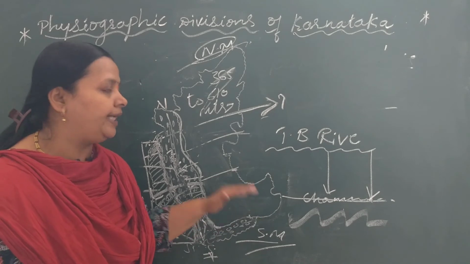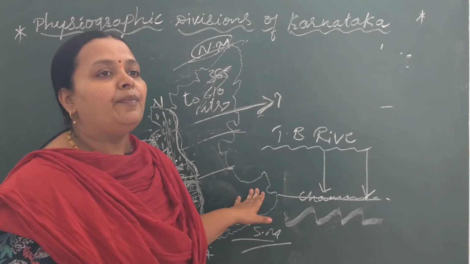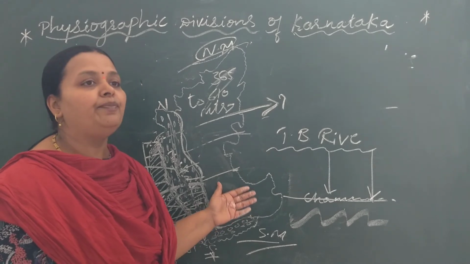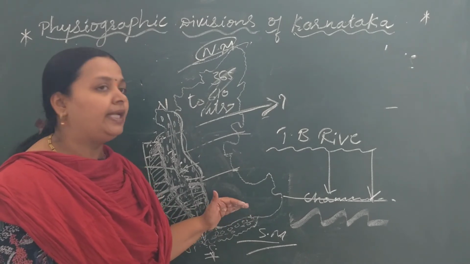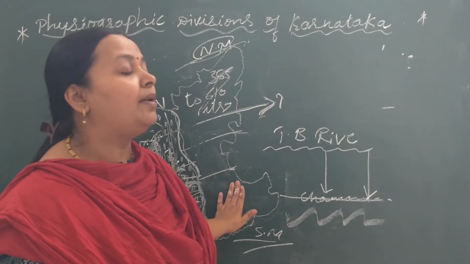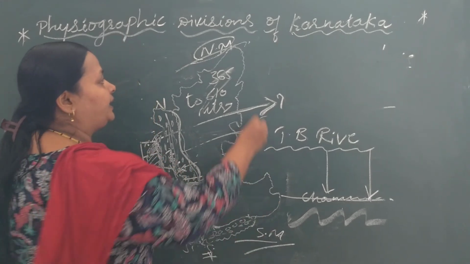There are many hills in this region. Madhugiri Hill in Tumkuru district is the biggest monolith hill.